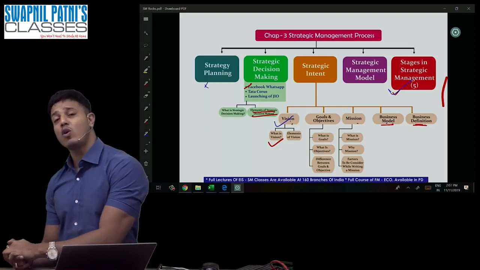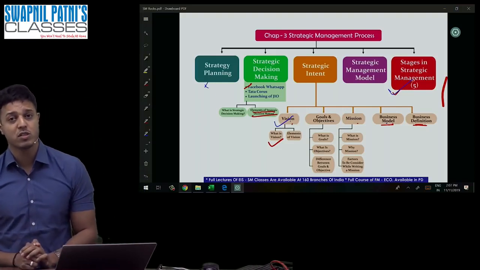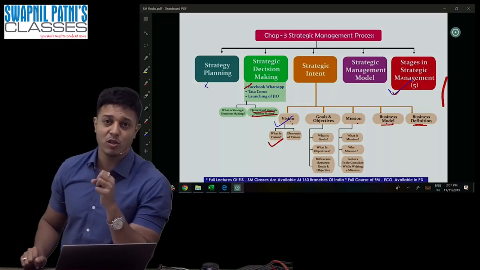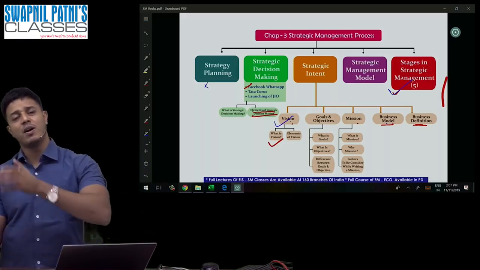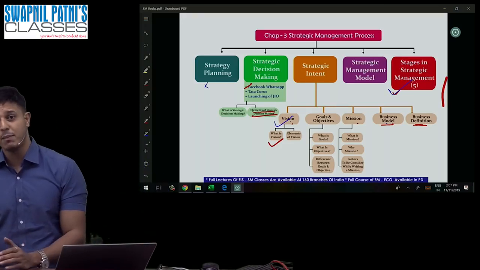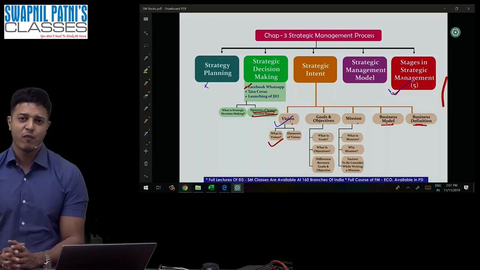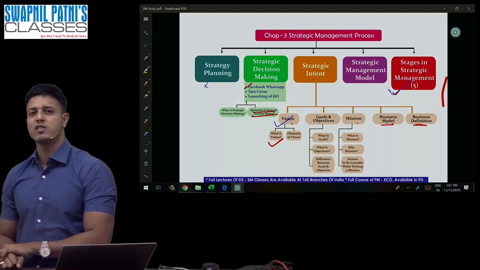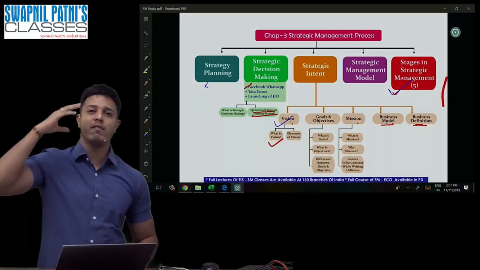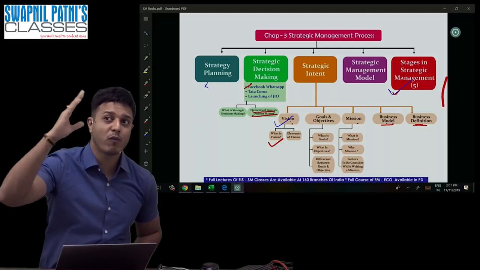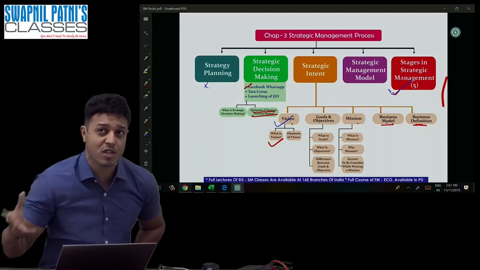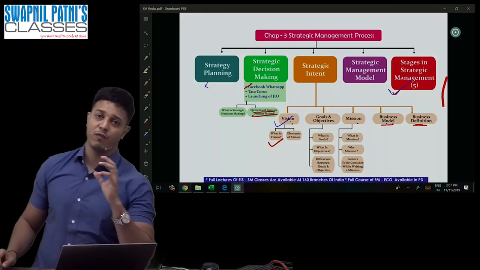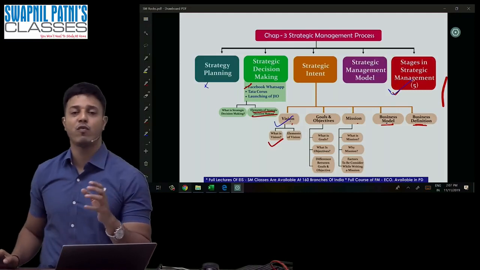Such decisions are not taken for the short term. They are always taken for the long term, because Jio was introduced in 2010, but actually launched in 2017 in India. Early on they were suffering losses, and now they are making profits. So when you take such decisions, like Facebook's WhatsApp acquisition, they are not taken from a short-term point of view, but always from a long-term point of view. It is always future-oriented. You have some vision to achieve something, that's why you do such acquisitions and launch such products. So strategic decisions are always made for the future.